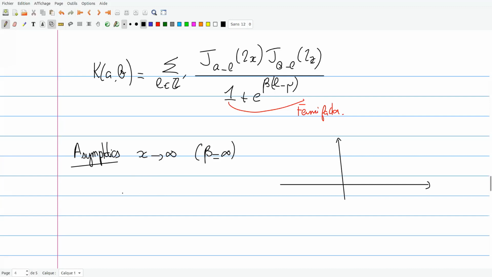For instance, I can consider the one-point function, R_1 of k, which is K of k, k. And I will consider it in the regime where k is linear in x, so k over x has a limit.